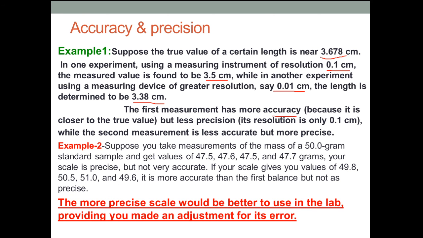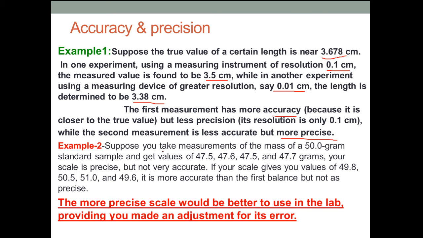True value is known by taking the average of several measurements, several observations. But it has less precision because its resolution is 0.1 centimeter, while the second measurement is less accurate but more precise. Hope by this example it is now clear.